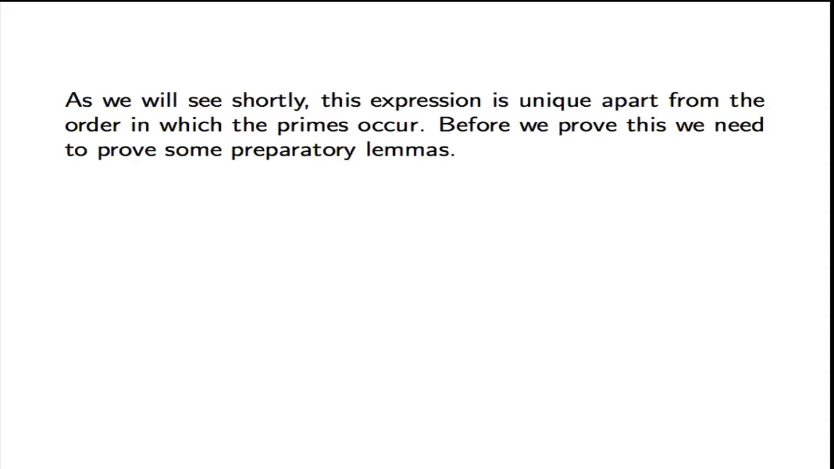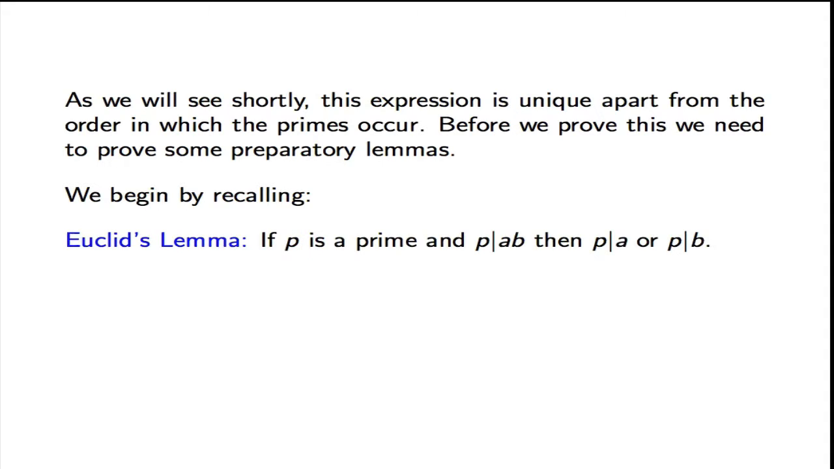So we will see shortly that this expression of a number n as a product of primes is unique apart from the order in which we multiply the primes. But before we prove this, we need to prove some preparatory lemmas. And the first one is one we already know. It's Euclid's lemma, which says that if p is prime and p divides a times b, then p divides a or p divides b. Actually, when we studied it earlier, we said that if p is prime and p divides a b, with p not dividing a, then it divides b, but this is exactly the same thing.